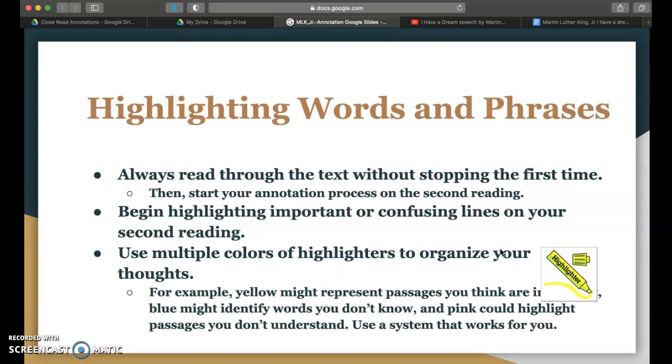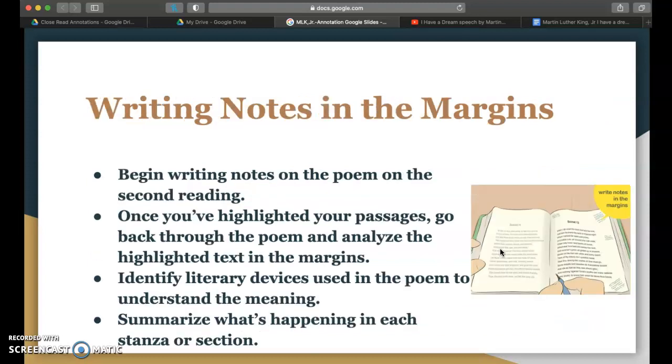Highlighting words and phrases. Always read through the text without stopping the first time. Then start your annotation process on the second reading. Begin highlighting important or confusing lines on your second read. Use multiple colors of highlighters to organize your thoughts. For example, yellow might represent passages you think are important, blue might identify words you don't know, and pink could highlight passages you don't understand. Use a system that works for you.